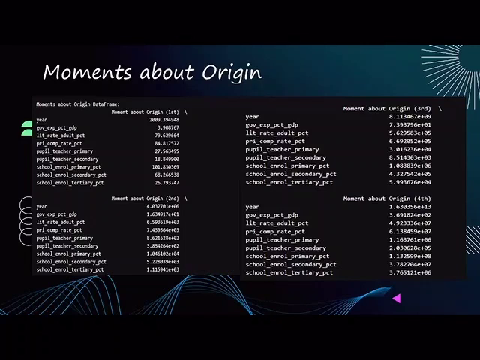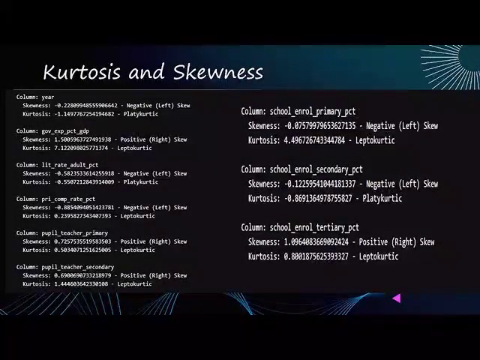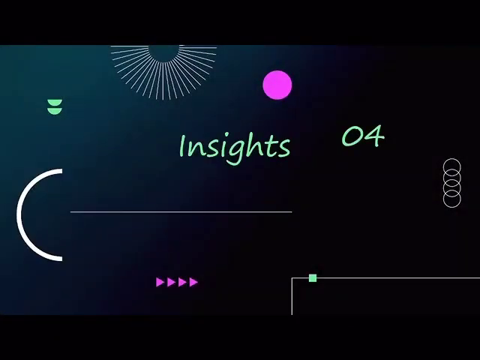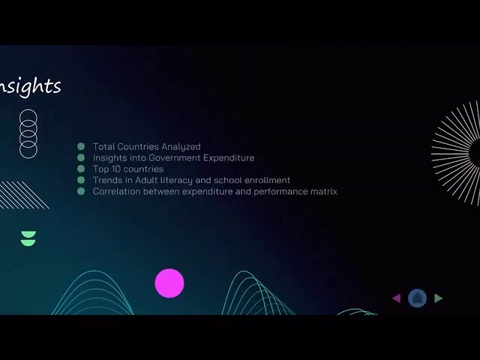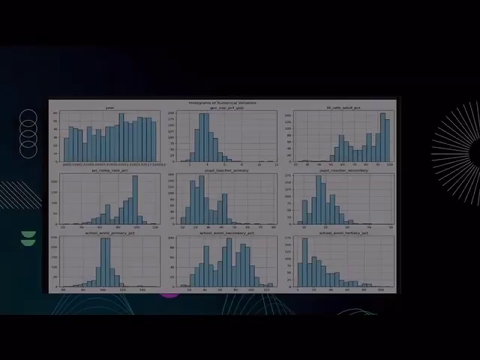After we were done with our moments, it was time for our kurtosis and skewness. In this, we decided whether our skewness is towards the left or right. If it is towards the left, it's going to be platykurtic, and if it's towards the right, then it's going to be leptokurtic. Now, most of our research is based on these insights as these are very important to us. In these insights, we covered total countries analyzed, insights into government expenditure, top 10 countries, trends in adult literacy and school enrollment, and correlation between expenditure and performance matrix.